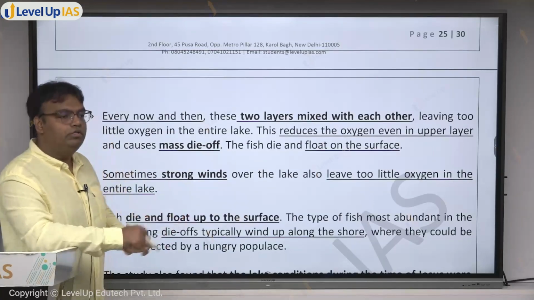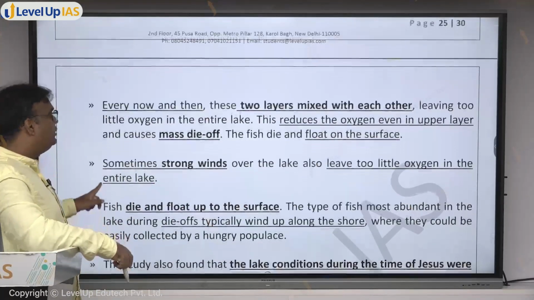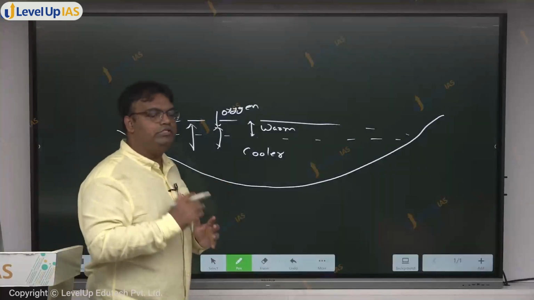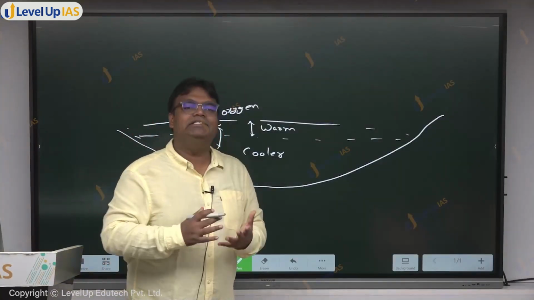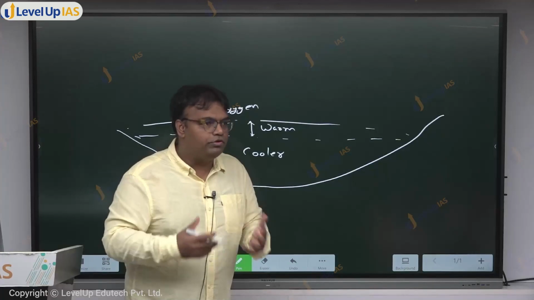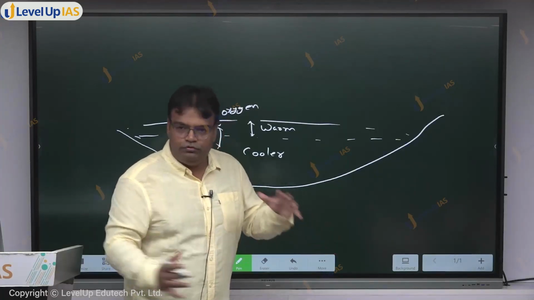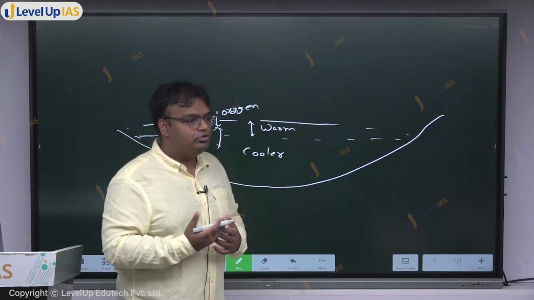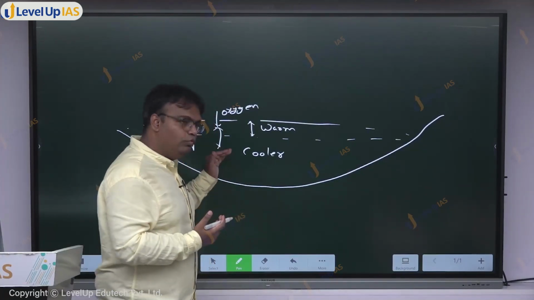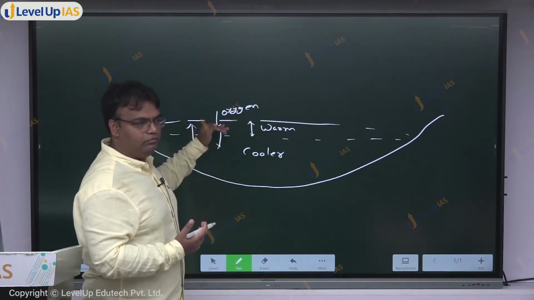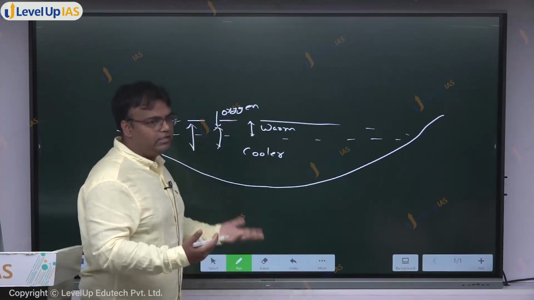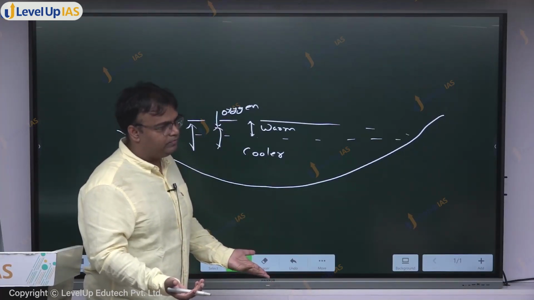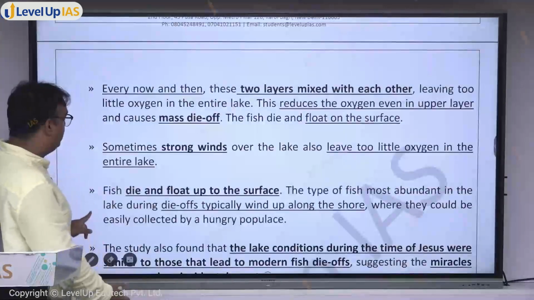There's one more thing which may be a factor. Sometimes strong wind. So, what happens is generally strong winds are associated with increase in the oxygen level dissolved in the water, because strong wind mixes up everything. But sometimes strong winds may lead to water at the lower level mixing up with the water at the upper level, and that again creates what? Low oxygen condition. So this is what may have occurred.